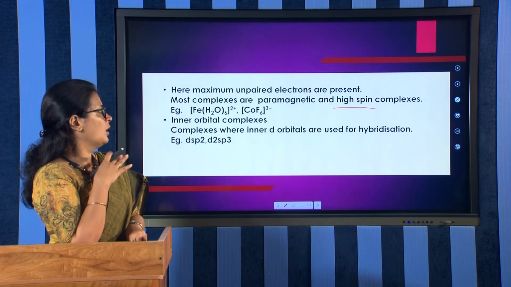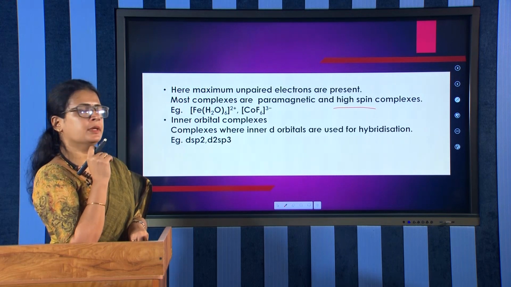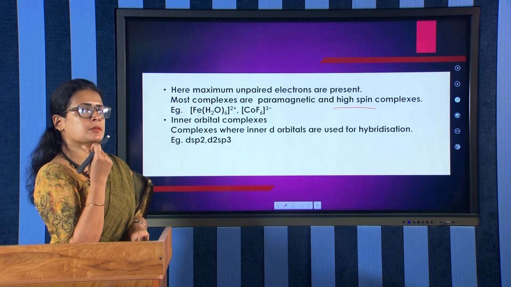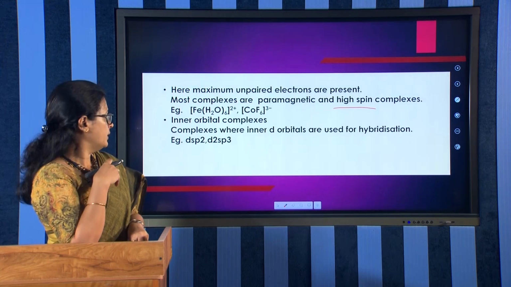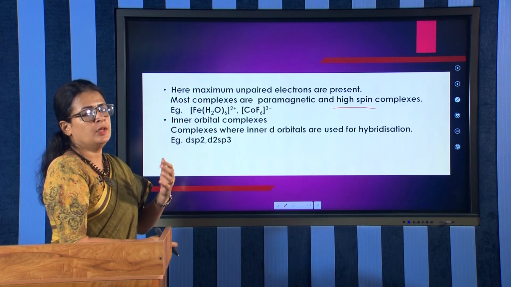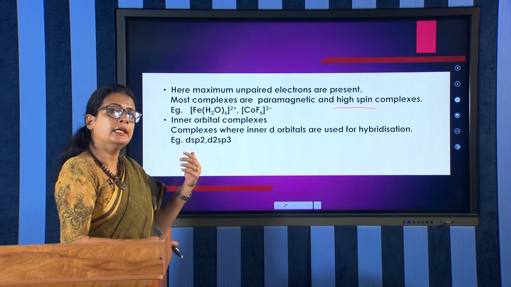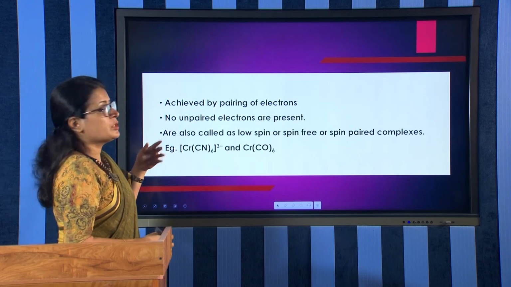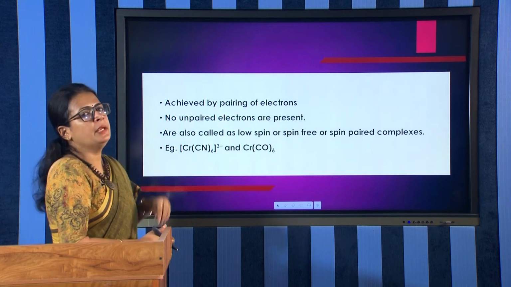All the examples given are paramagnetic in nature, and are called high spin complexes. Now coming to the inner orbital complexes. Inner orbital complexes means that in the hybridization the inner d orbitals take part. So the hybridization may be dsp2 or d2sp3. When the inner d orbitals are being used up, there will be pairing of electrons.